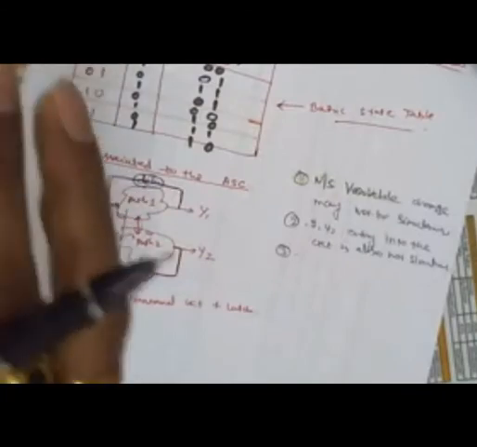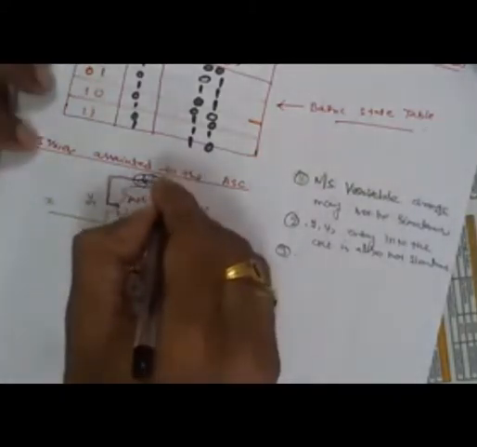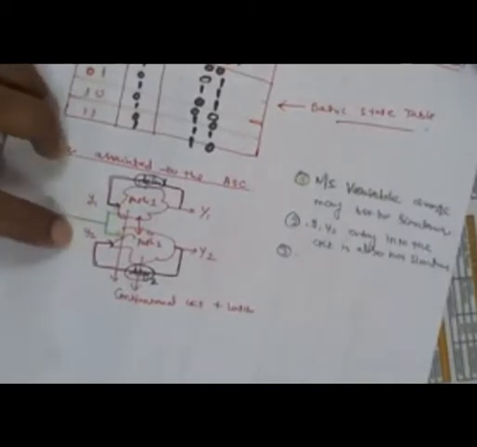So delay 1 and delay 2 may not be the same. If this is delay 1 and this is delay 2, suppose delay 1 is smaller than delay 2, then capital Y1 will be generated more quickly than capital Y2. Therefore, small y1 will reach the input side more quickly than small y2.